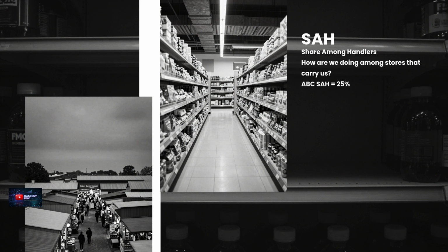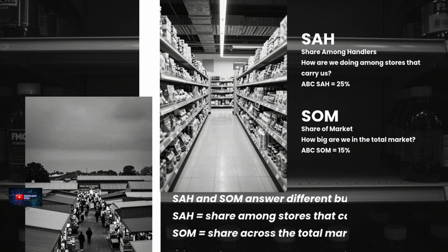SAH versus SOM. This is where people often confuse SAH with SOM. SAH looks only at the stores that handle our product. SOM looks at the entire market. So SAH answers, how strong are we where we are present? SOM asks, how big are we across the total market?